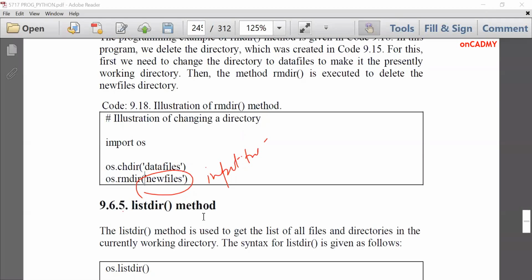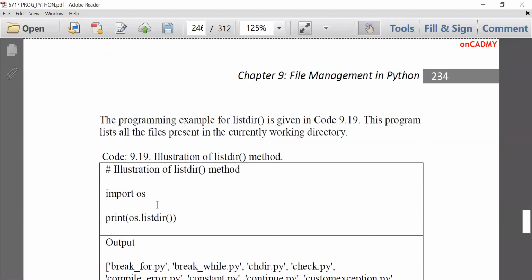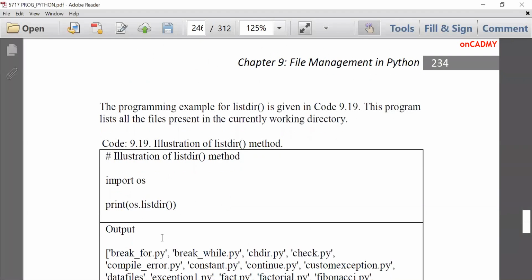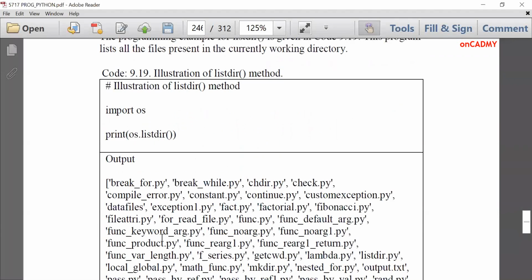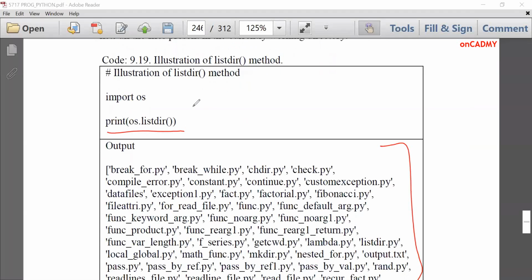Next is listdir. Listdir is used to list all the directories and files that you have created. It's a very simple command. You will import os, and then you will write os.listdir. It will list all the files created in a particular folder.